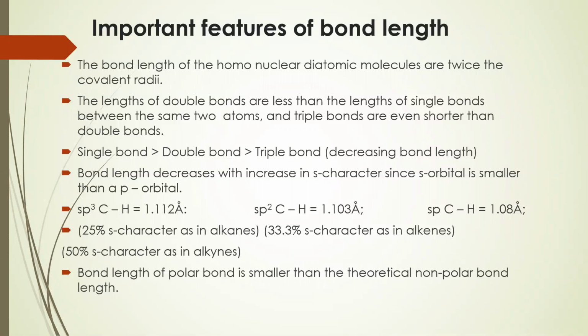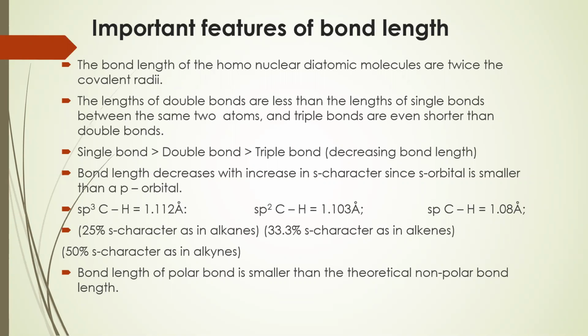the intermolecular force of attraction. The more the attraction between them, the stronger the bond will be and the shorter the length. So, with more intermolecular force of attraction, the bond length is decreasing. Hence, we can say the bond length of a single bond is greater than the bond length of a double bond, which is greater than a triple bond.